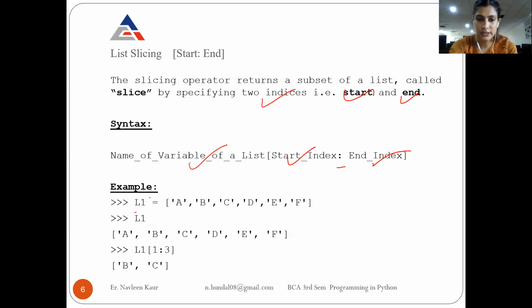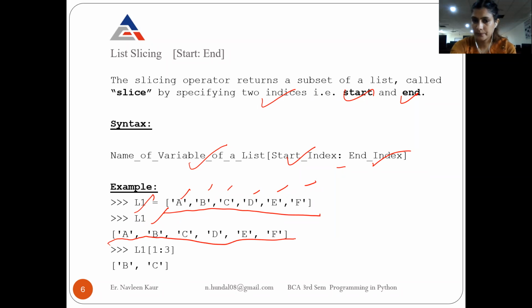So suppose I have a list L1 and it is a list of one-letter strings: A, B, C, D, E, F, total 6 strings. If I write only L1, L1 is the whole list, so the whole list will be displayed. Okay, if I write L1[1:3], the starting index is 1, so it will start from first, which means the second element actually.